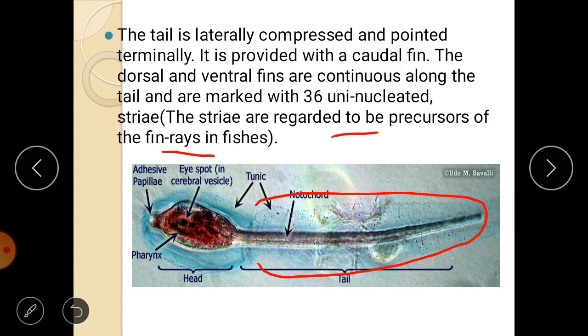These fins are made up of small lines, which are actually called fin rays. So these striae are considered to be the main source for fin rays in fishes. That means some studies say that the fin rays evolved in fishes from these striae which are present in the Ascidian tadpole.